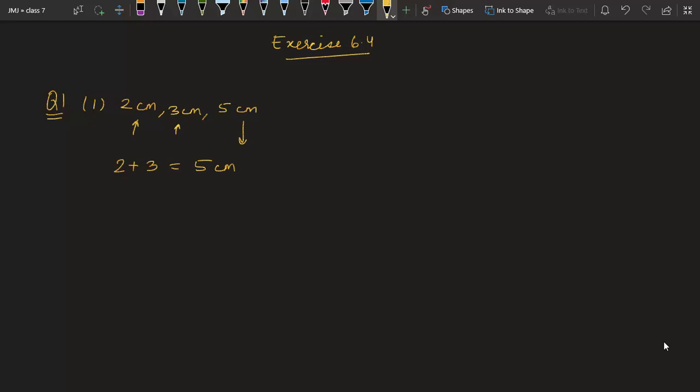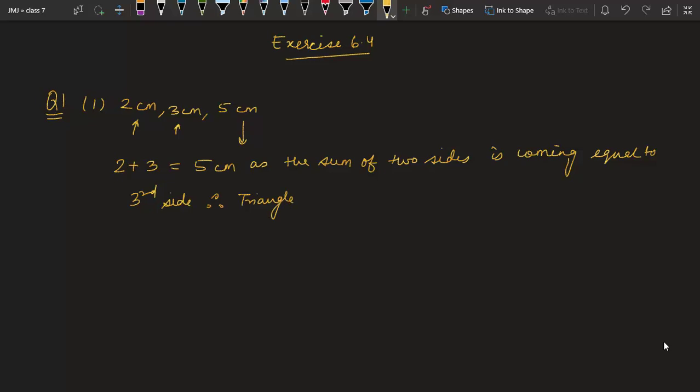So the sum of 2 sides is coming equal to the third side. Therefore, triangle is not possible. So we cannot have a triangle having these 3 sides.